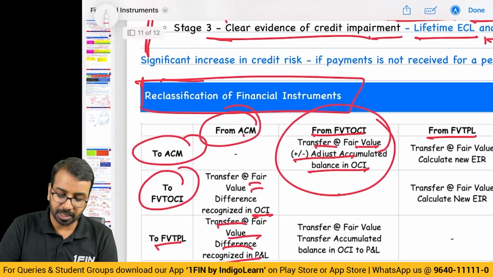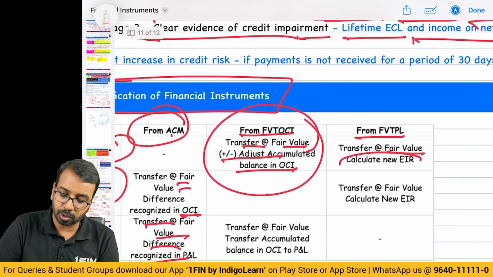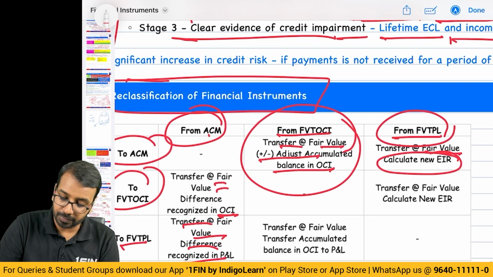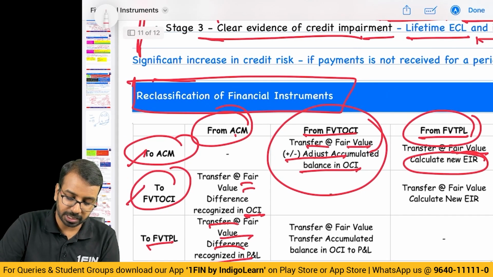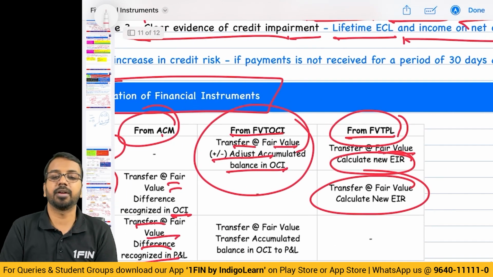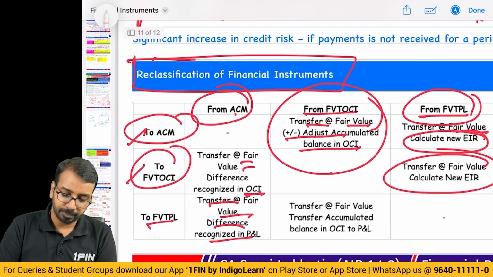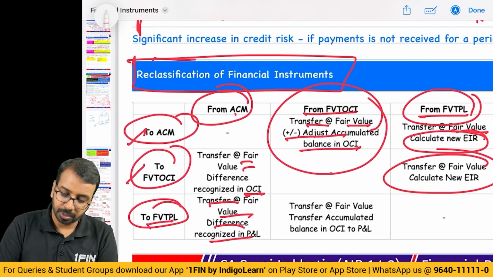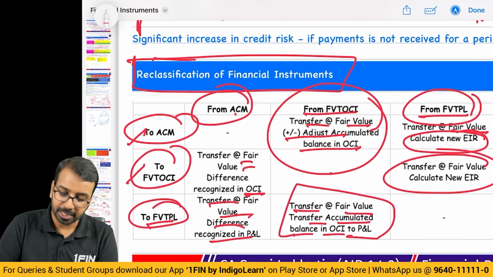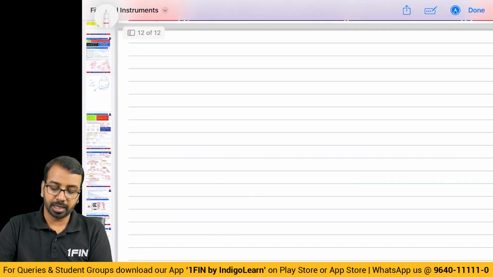From FVTPL to AC, transfer at fair value, compute new EIR. So from FVTPL, whether you take to AC or FVTOCI, you will transfer at fair value and compute new EIR. From FVTOCI to FVTPL, you will transfer at fair value and transfer accumulated balance in OCI to P&L. Remember this chart, very important for MCQs point of view.